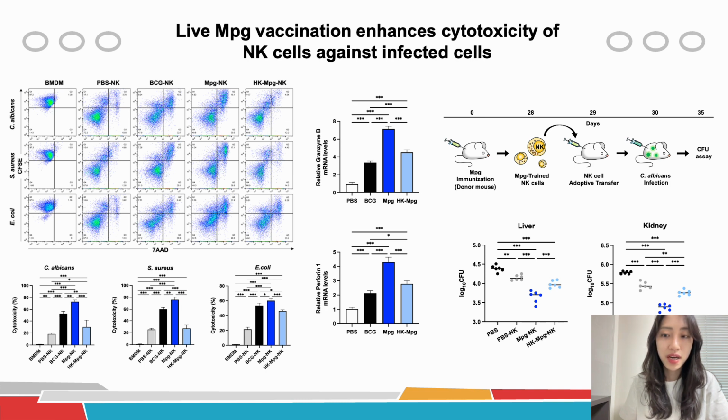By confirming the high cytotoxicity of NK cells in the live MPG vaccinated group to infected cells, we could ascertain that live MPG-stimulated NK cells mediate protective effects through enhanced cytolytic activity. The expression levels of granzyme B and perforin 1 were also highly elevated in NK cells from live MPG vaccinated mice compared to other groups.